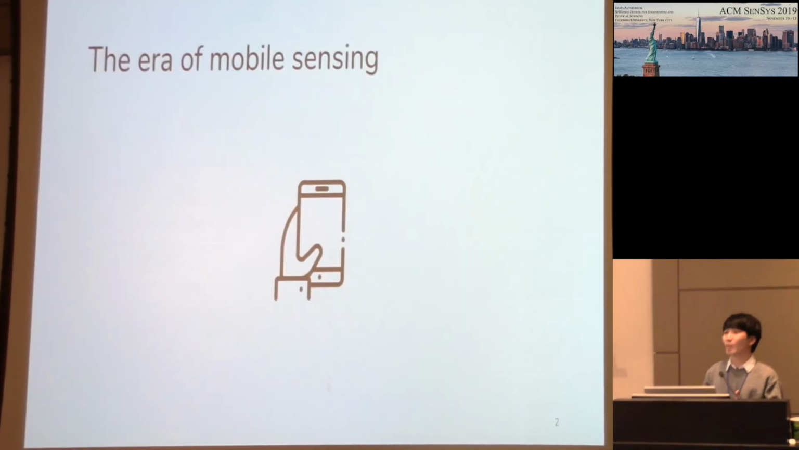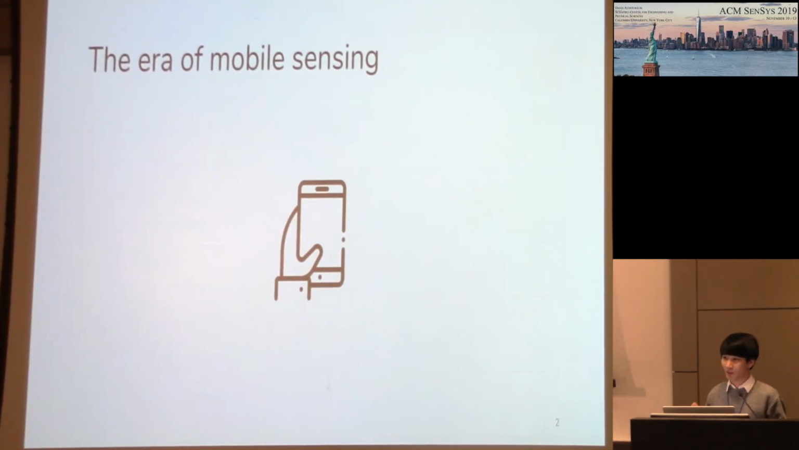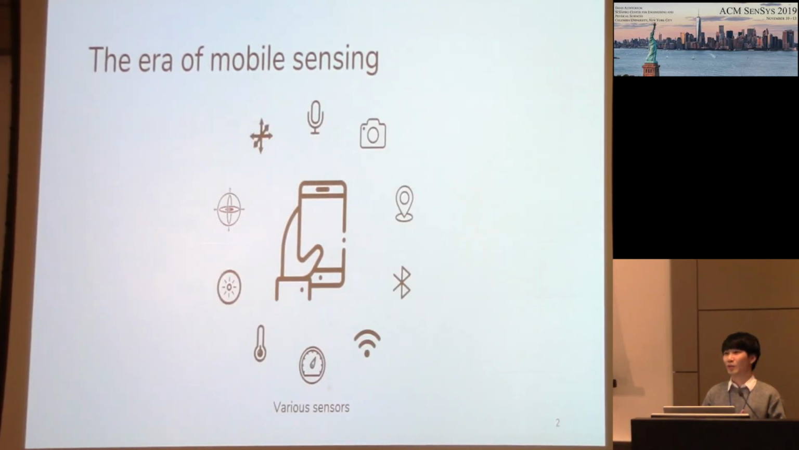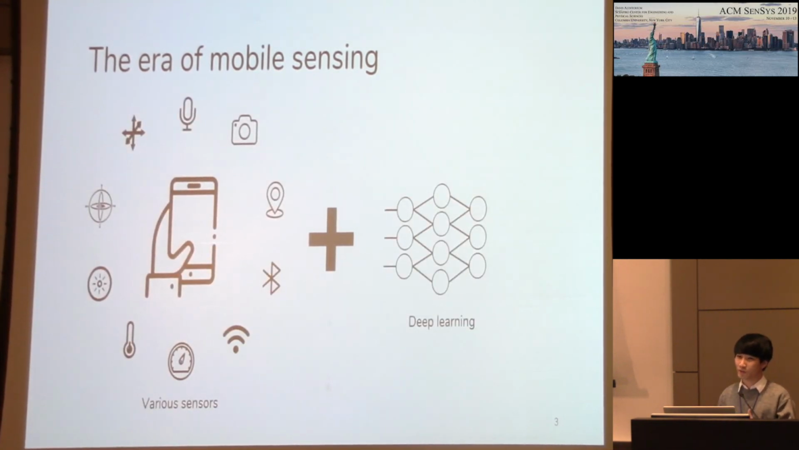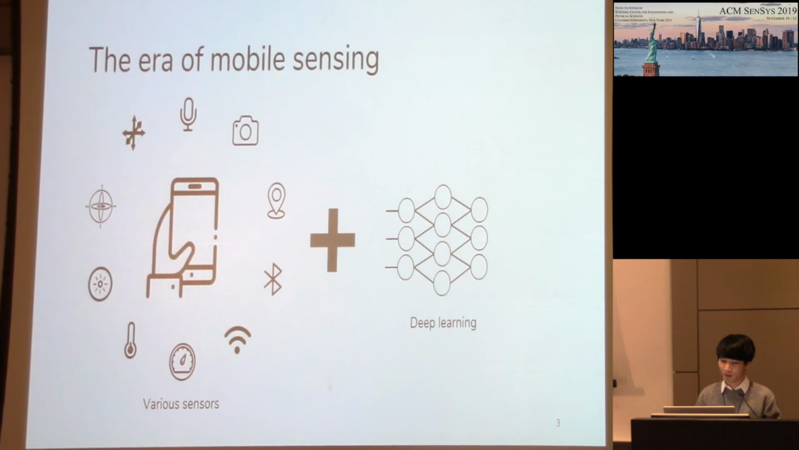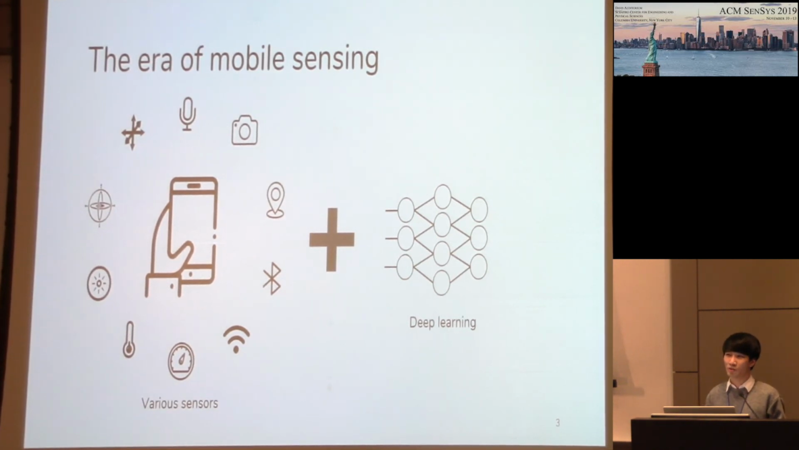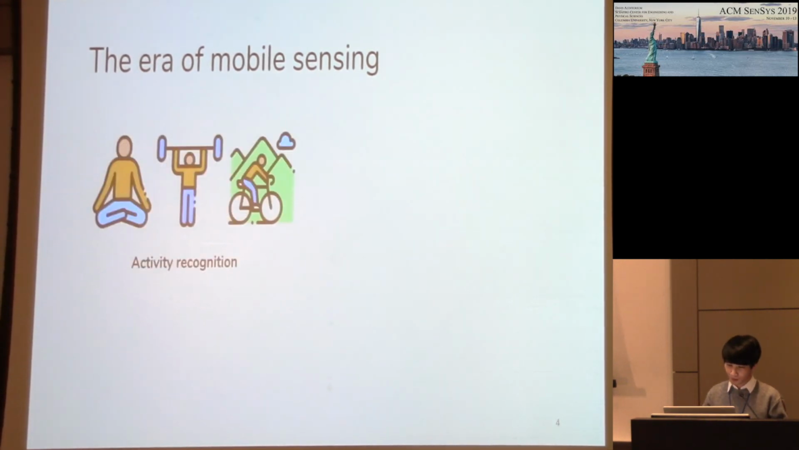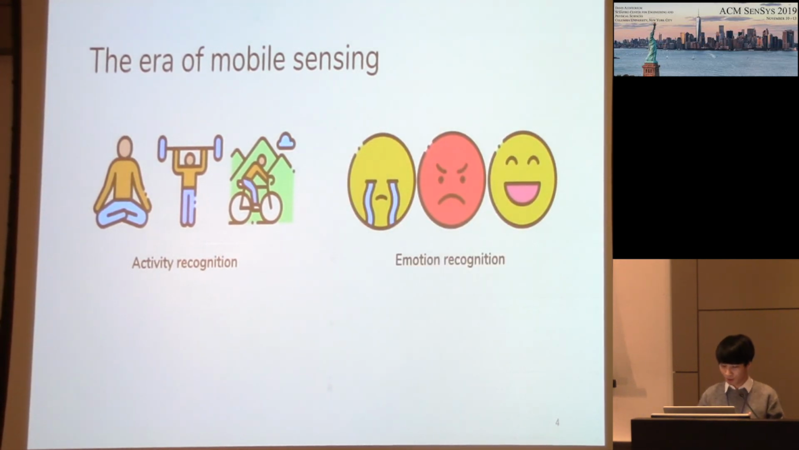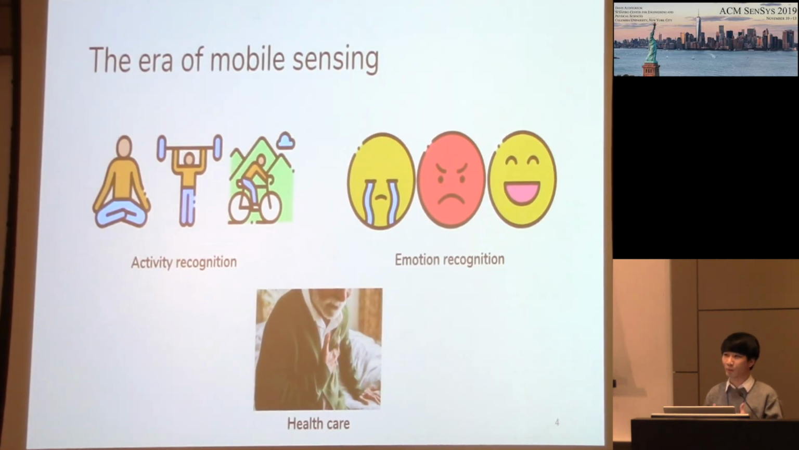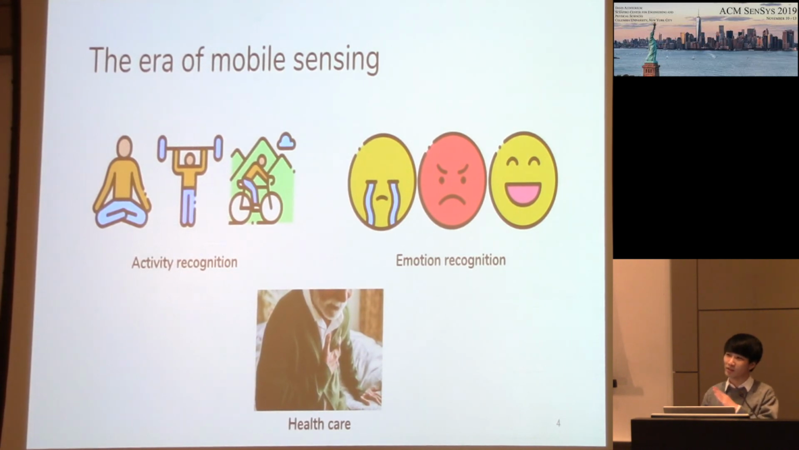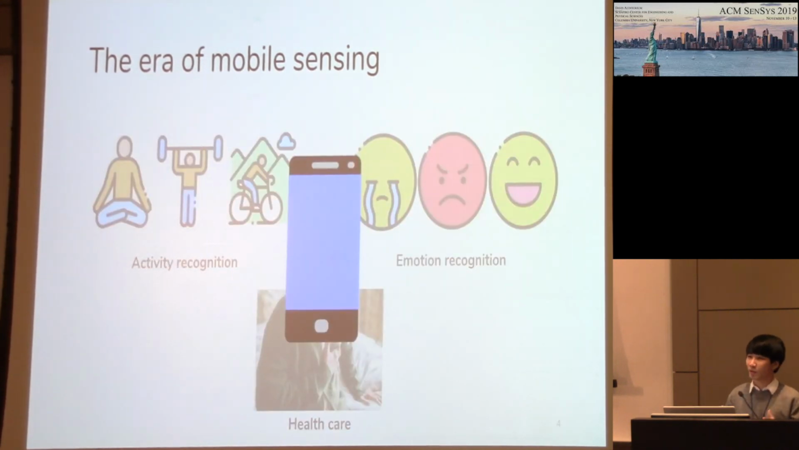So, the era of mobile sensing. In this tiny device, there are various sensors. Utilizing these built-in sensors and applying deep learning, various mobile sensing applications have been proposed, such as activity recognition, emotion recognition, to mobile healthcare. These mobile sensing applications have the potential of mainstream adoption, as users could enjoy these applications only within their devices.